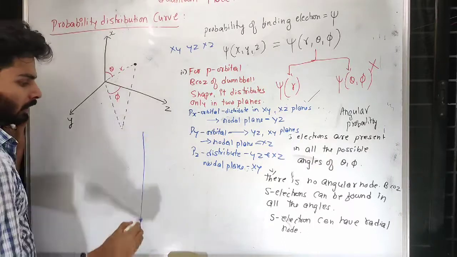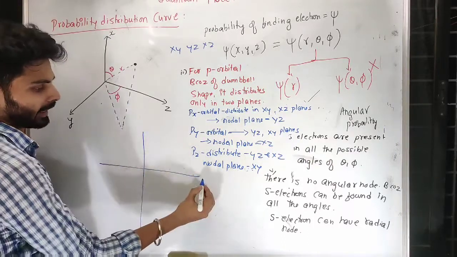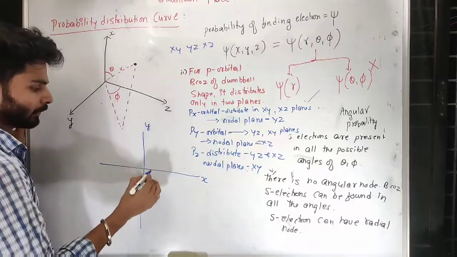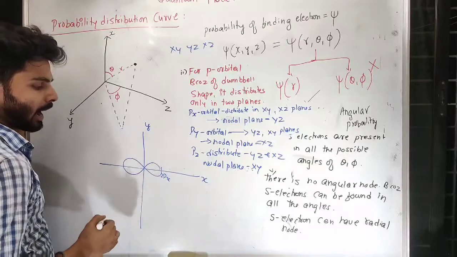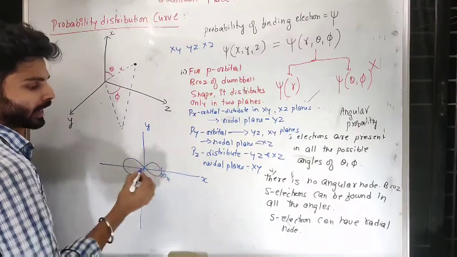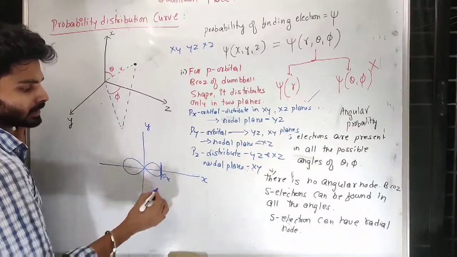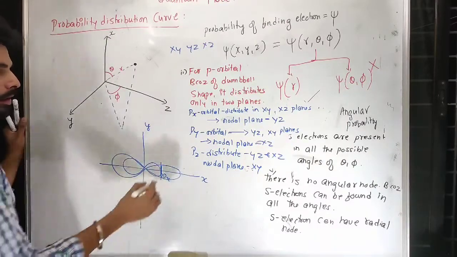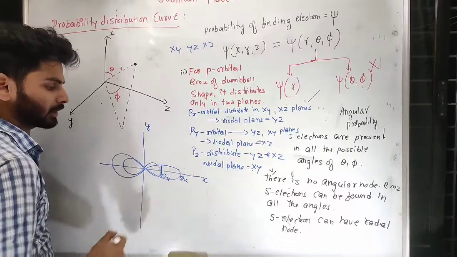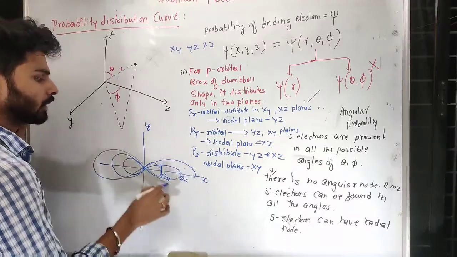Why? Because when I talk about 2px, let us say this is x and this is y. This is 2px, and it cannot be present at any distance. It has to be present at a particular distance. When I say 3px, that is a bigger dumbbell, so 3px can be found till here. 4px is further bigger.